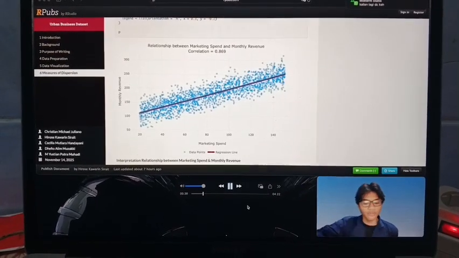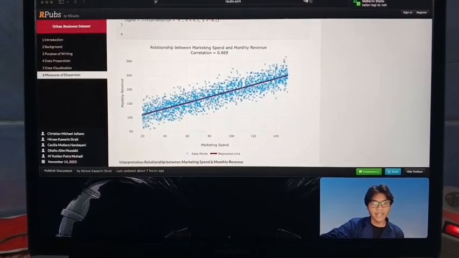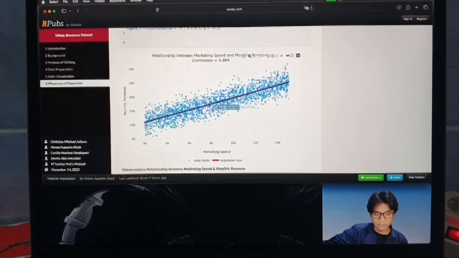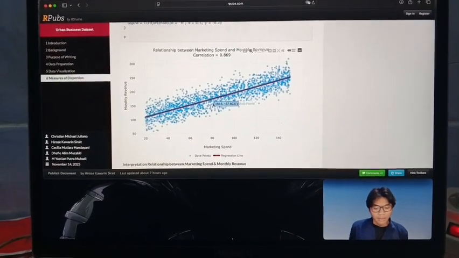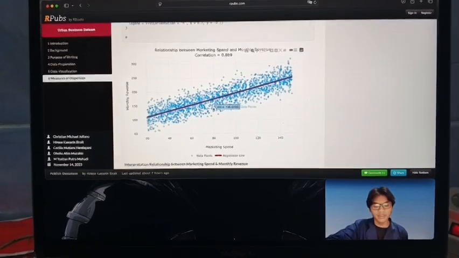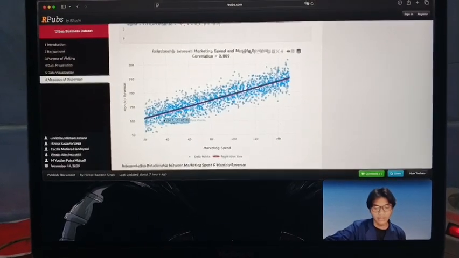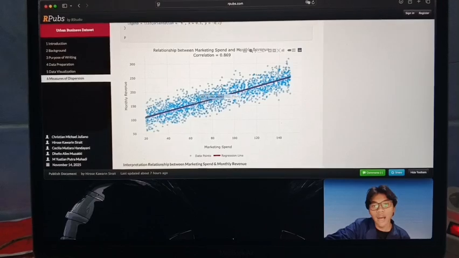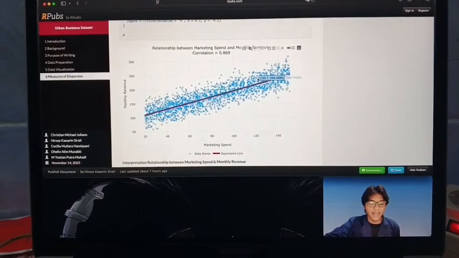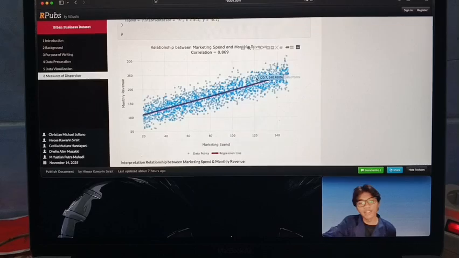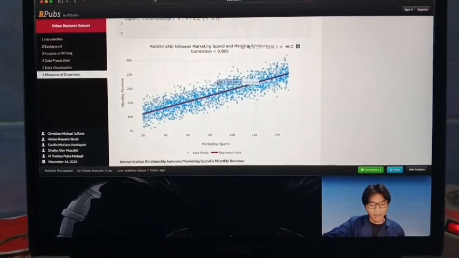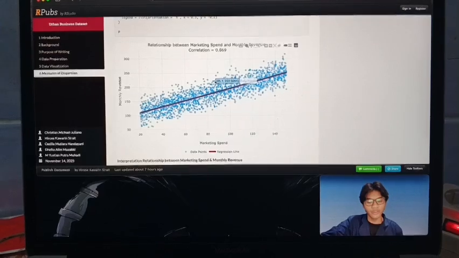Most of the data points form a pattern rising from the lower left to the upper right, indicating that the higher the spending on marketing, the more likely the monthly revenue will